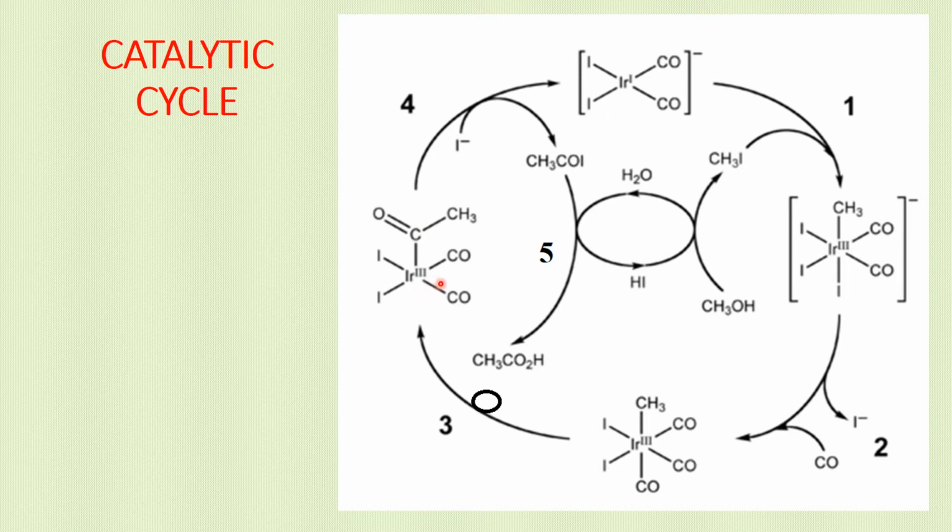From this, reductive elimination occurs by the addition of I-, giving acetyl iodide, and the catalyst is regenerated. The acetyl iodide undergoes hydrolysis, giving acetic acid, and the process is repeated. So it can be represented by a catalytic cycle.